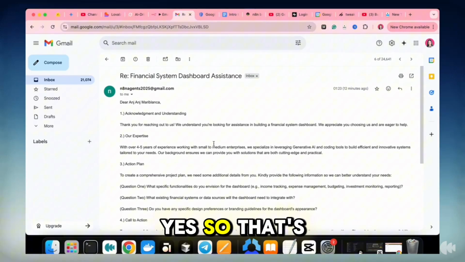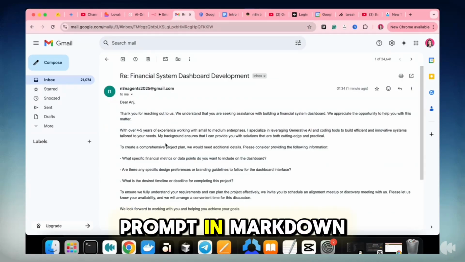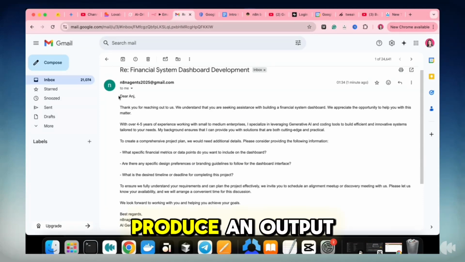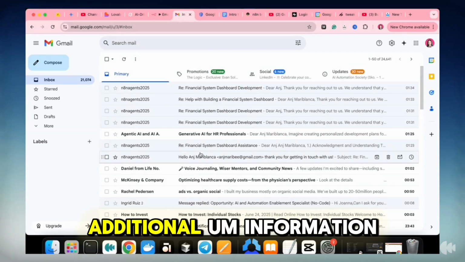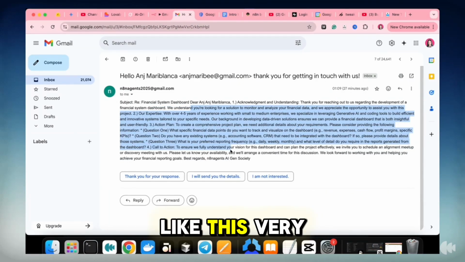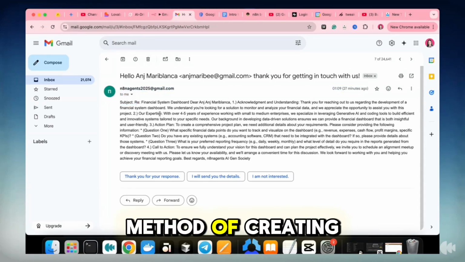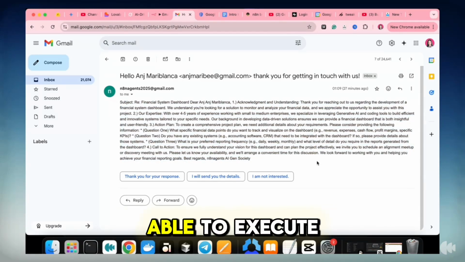Yes. So that's what it looks like when you're able to write your prompt in Markdown format and set it as the AI agent's system message for it to produce an output such as this. If you don't add additional information or instruction to parse the email, it would look like this. It's very chunked out into just one paragraph. This whole instruction and method of creating your email would be totally useless, and you're not able to execute this: send out an email to a client with this type of email.